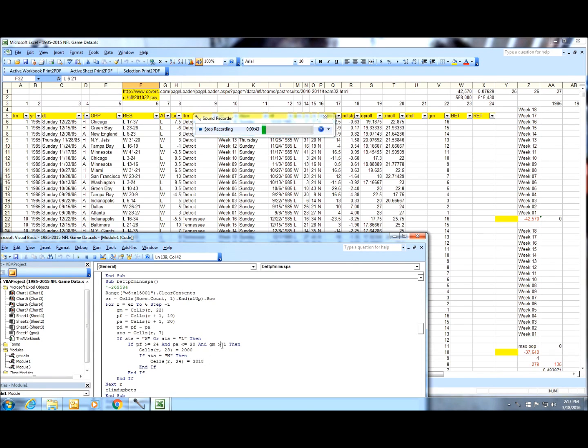So let me run that. That part ran quick. What runs a little slower, I guess I'll just have to wait for this to stop running. It takes a little time. This is where I bet two sides of the game. I'm going to go through all those games, and there's a lot of games here. There's 15,000 results in those 31 seasons, so it's going to take a little while to match up the two, just the way I've got the code.